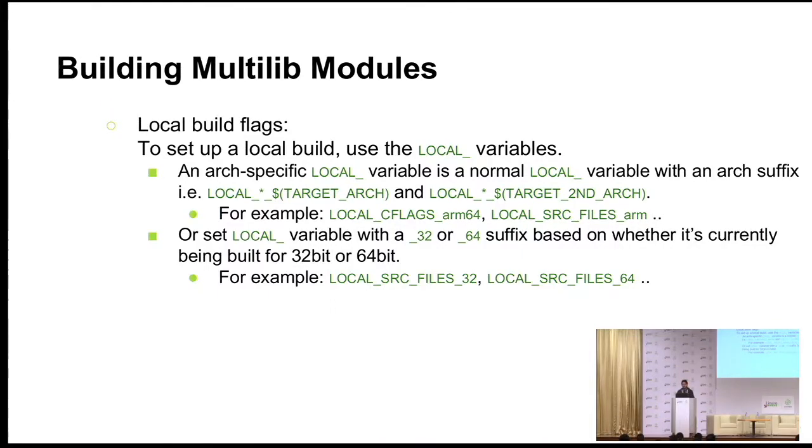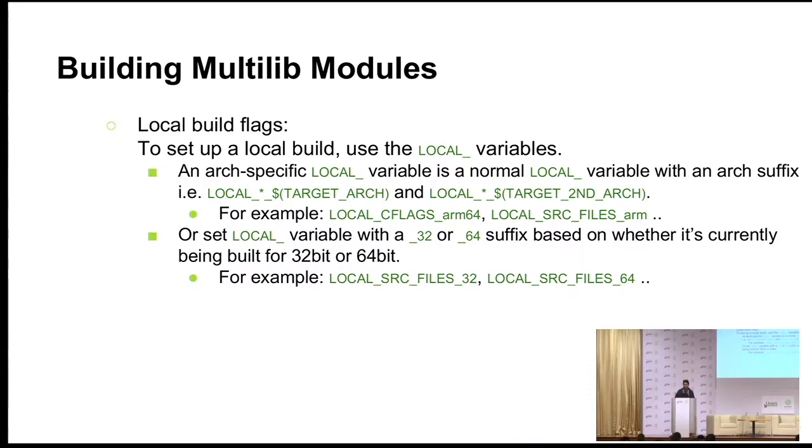For example, I build a particular package which supports all the architectures, but has different source files for different architectures. For example, this LOCAL_CFLAGS_arm64 and LOCAL_CFLAGS_arm. So these flags will be enabled only for that particular architecture when I'm going to build.